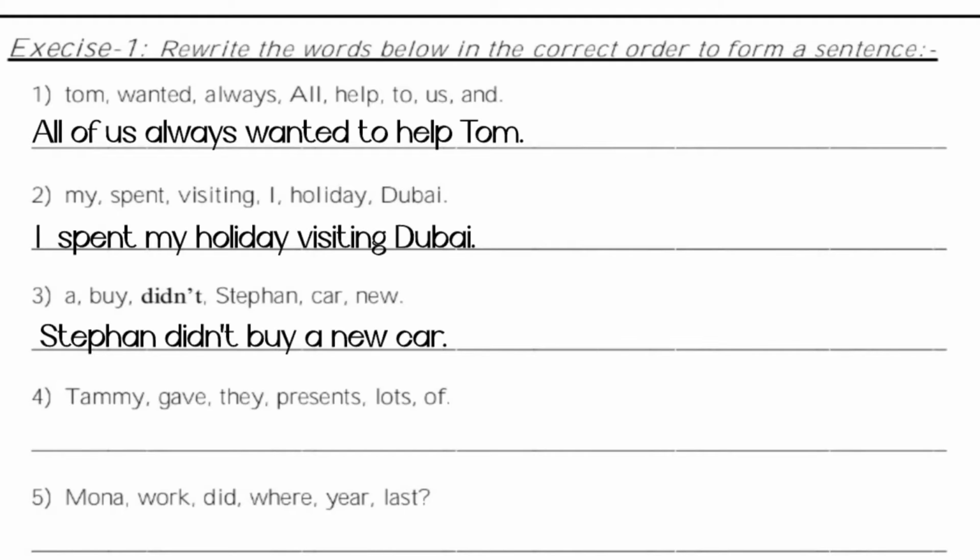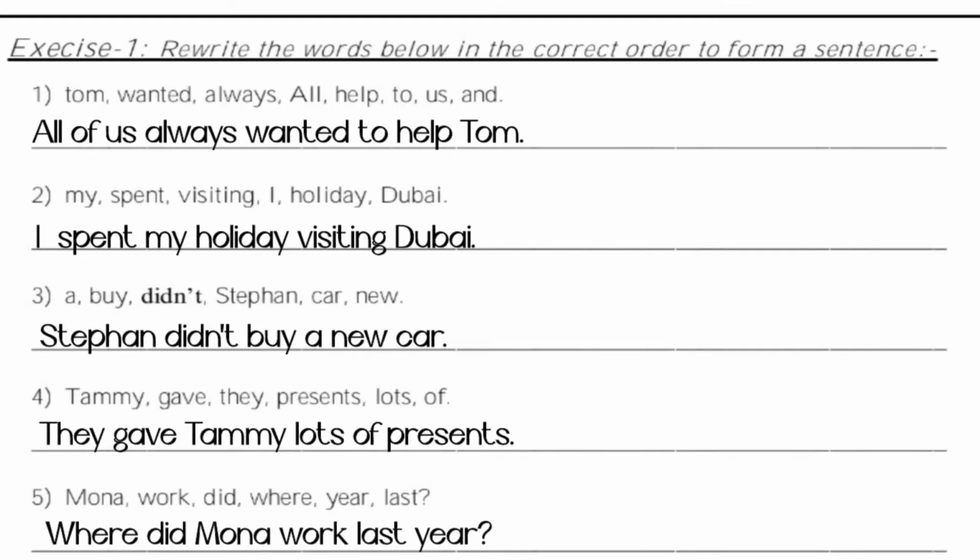This can be converted as, they gave Tammy lots of presents. Number 5. Mona work did where year last. This can go like, where did Mona work last year? And at the end of the sentence we will put a question mark.